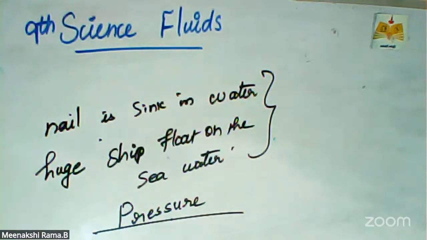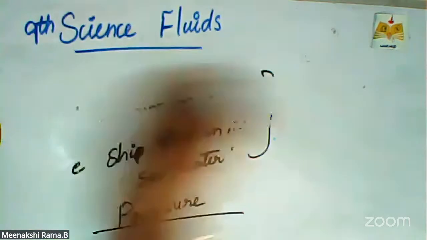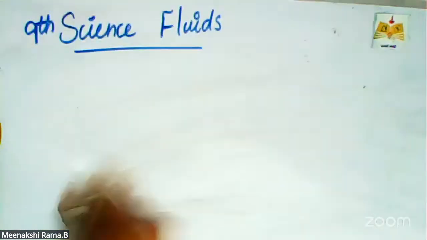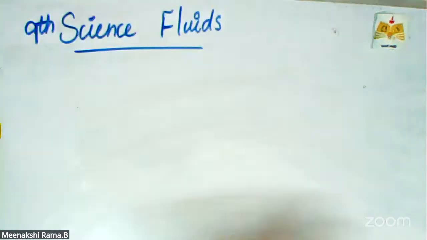We just know about the pressure concept: because of pressure, the small nail sinks in water, and the large ship floats on the sea. So what are thrust and pressure? These two concepts are related to the fluids lesson. What is thrust, and what is pressure?